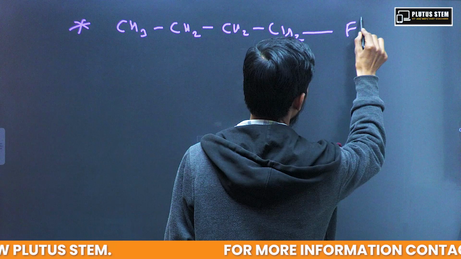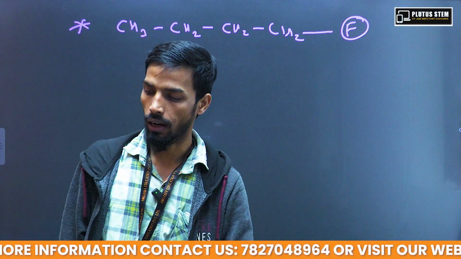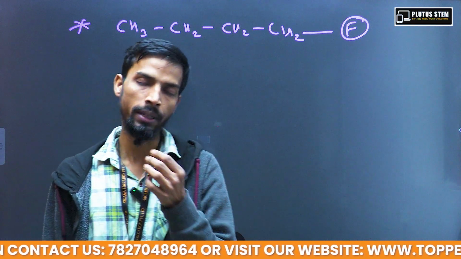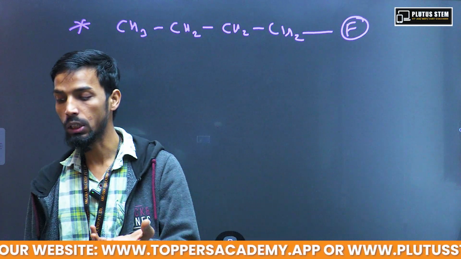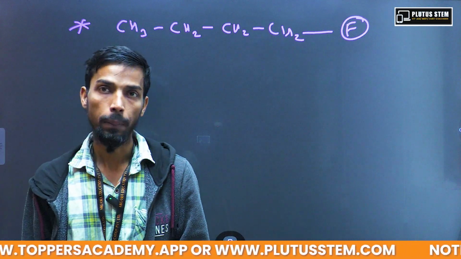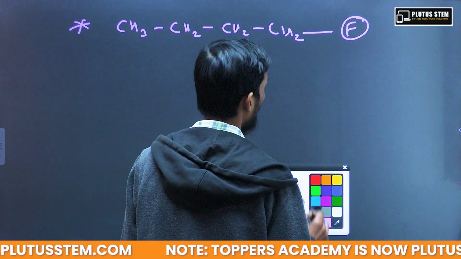Let's say fluorine. We are taking a fluorine atom over here, and most of you are aware that fluorine is the most electronegative atom, and it is going to pull the electron pair which is present between carbon and fluorine.